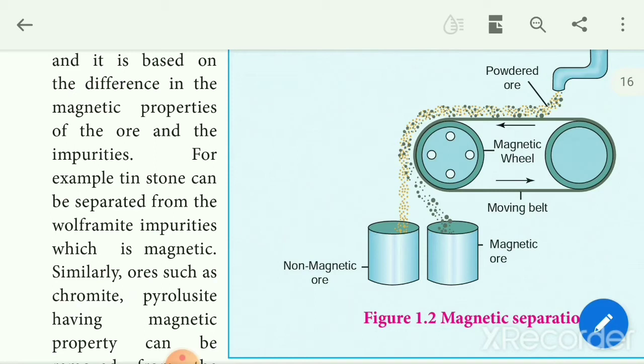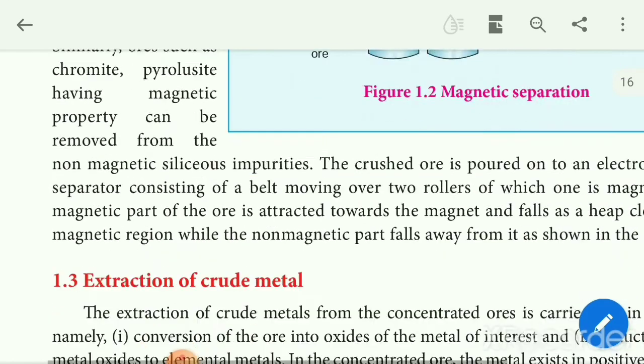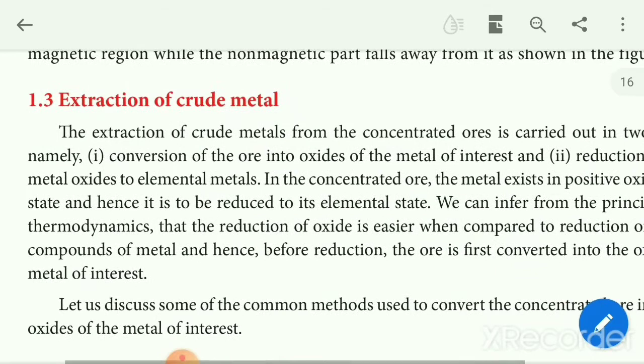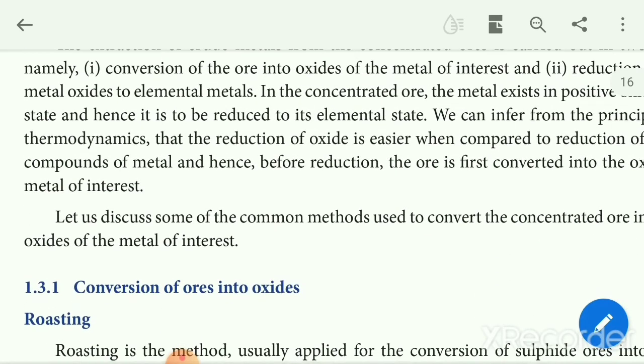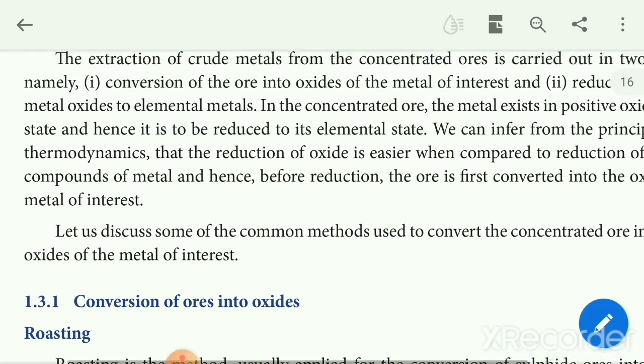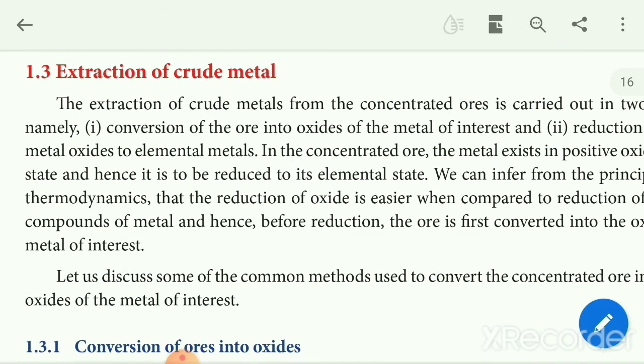Then the second process in metallurgy is the extraction of crude metal. The extraction of crude metal from the concentrated ore can be carried out in two steps, namely the conversion of ore into oxide of the metal, and second, reduction of the metal oxide to the elemental metal. In the concentrated ore, the metal exists in a positive oxidation state and is reduced to the elemental state.